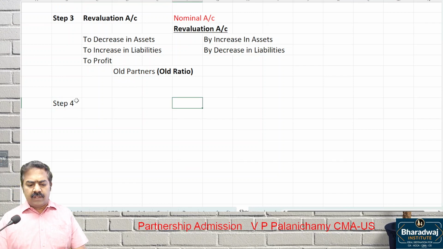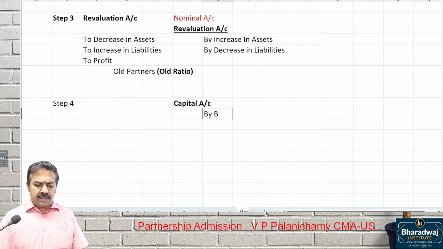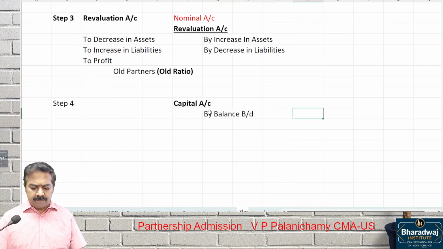Step 4. We will prepare the capital account, to adjust all these things. By balance brought down is nothing but the opening capital. Then, by cash account or bank account. Simple. Capital brought in by the partner.